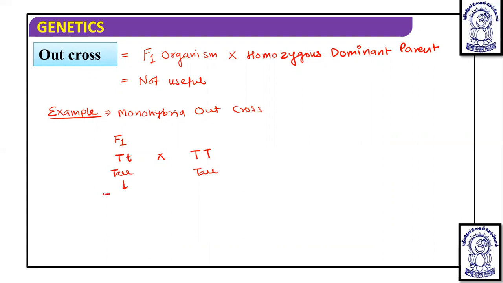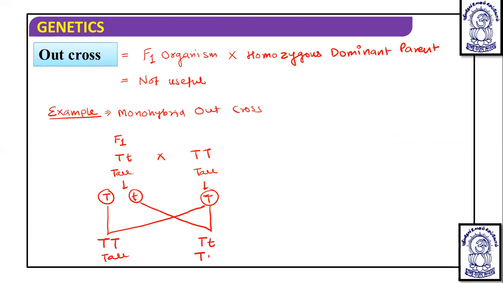Here two gametes are going to be produced, capital T and small t. Here only one type of gamete is going to be produced, that is capital T. Now when capital T crosses with capital T, it gives rise to capital T capital T, tall. And if small t crosses with this one, it forms capital T small t, that is also tall.